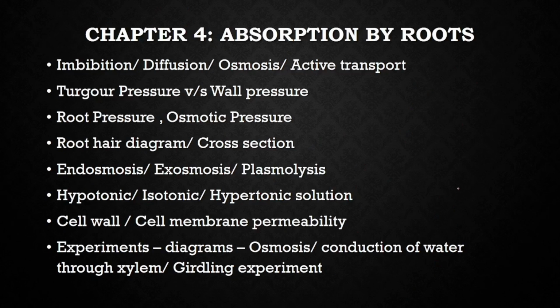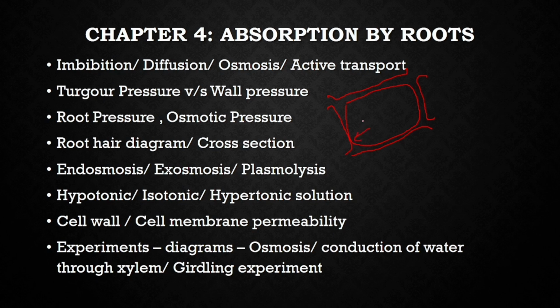Chapter 4, that is absorption by roots. Imbibition, diffusion, osmosis, active transport. Definition is a must. Turgor pressure and wall pressure. If you see a plant cell, it has got a cell wall, right? So because of the intake of water, the cell becomes fully turgid.